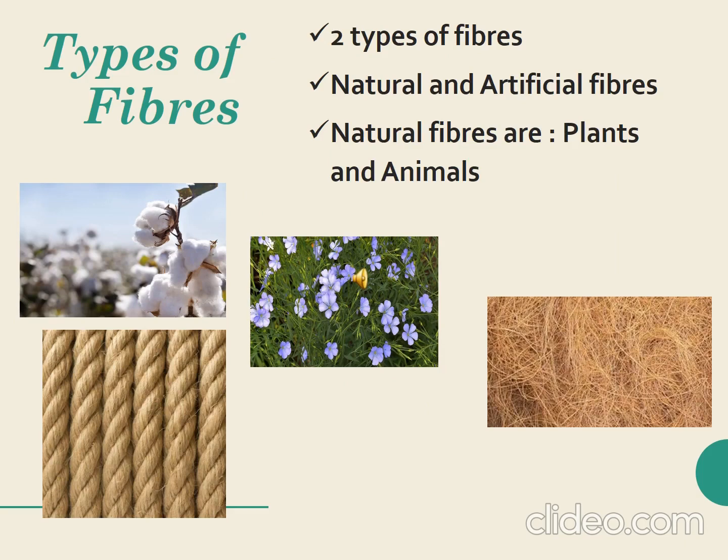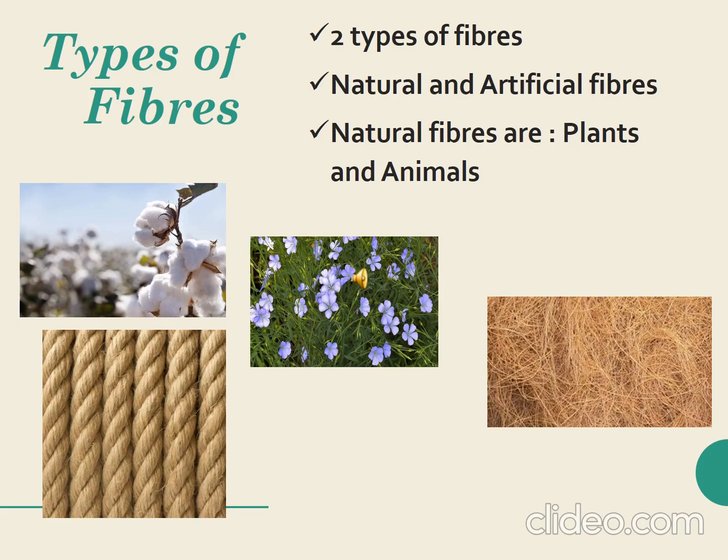Now the types of fibers. There are two types of fibers, natural fibers and artificial fibers. Natural fibers are the fibers which are obtained from nature or from our surroundings, while artificial fibers, also known as synthetic fibers, are made by man or made from certain chemicals.